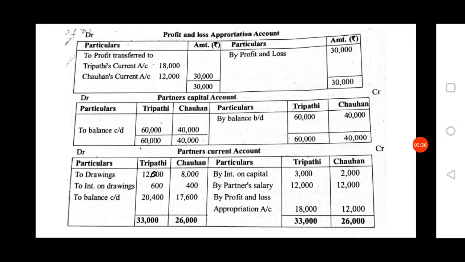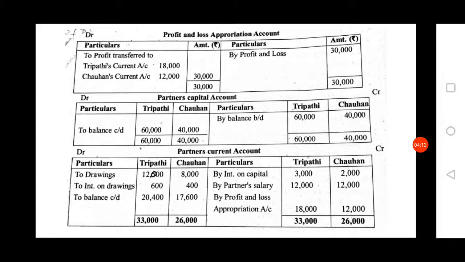Next, all adjustments of the partners account you have to do in the partners current account. On the credit side of the partners current account you have to record partners income or profit of the partner. On the debit side you have to record partners loss or drawings, anything there is. Here in the question they have given salary of partner is 1,000 per month. Therefore, by partner salary, 1,000 into 12 for each partner, you will get 12,000 and 12,000.